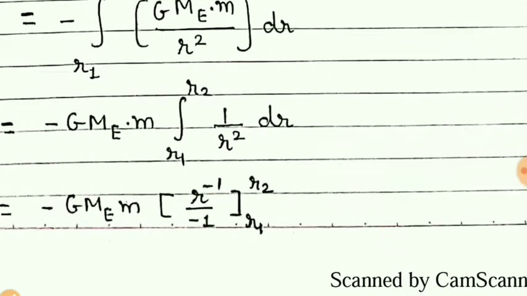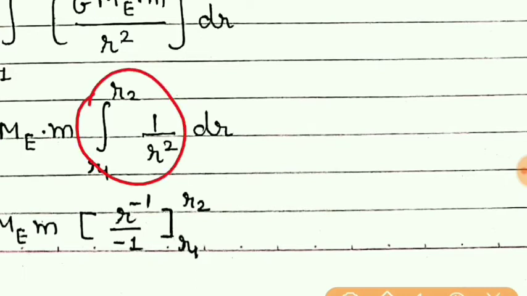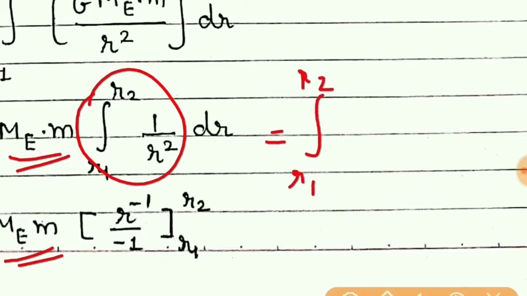Still, if you don't know, let me show you integration of this. This is constant, so it will remain as it is. So it will be equal to integration from r1 to r2. Students, this 1 upon r square can be written as r raised to minus 2 dr as it is.